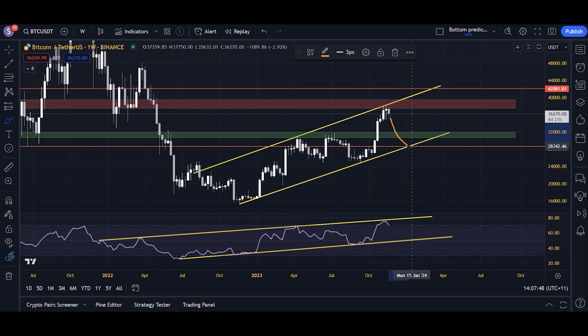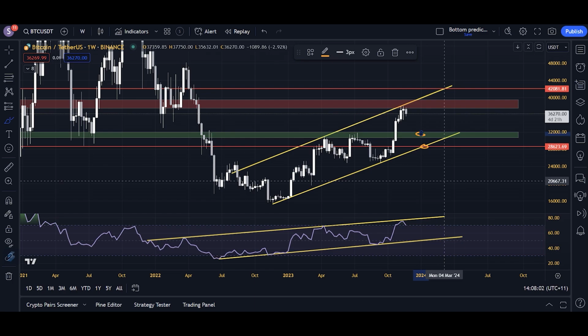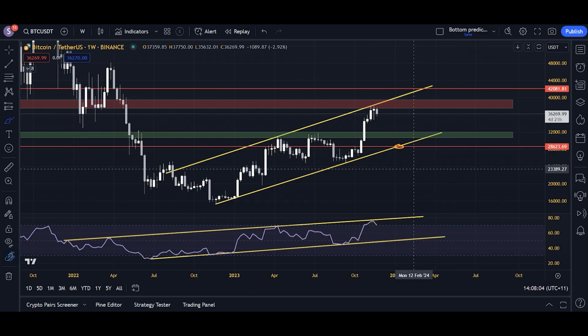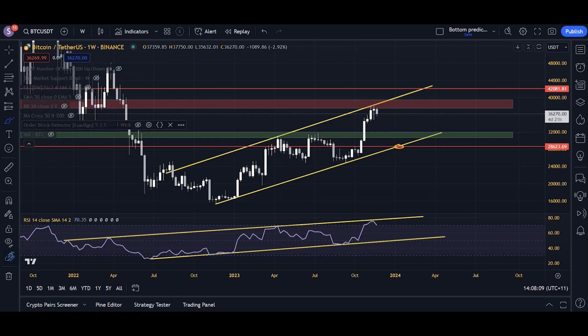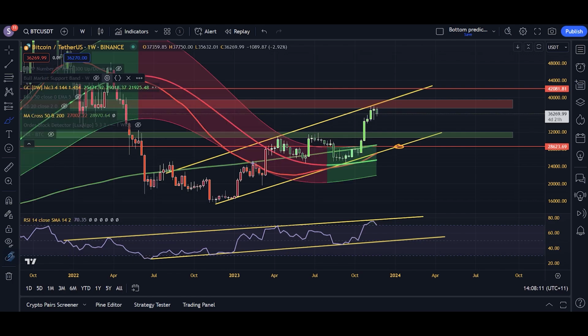One thing is for certain, if Bitcoin is to drop below 28.6K, if Bitcoin is to drop below this red line here, that would be a break below the green support box, the red resistance support box at 28.6K, which is very major. It would be a drop below the channel itself. It would be a drop below the RSI channel.